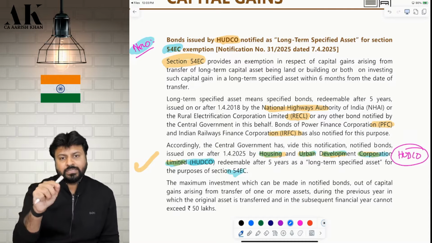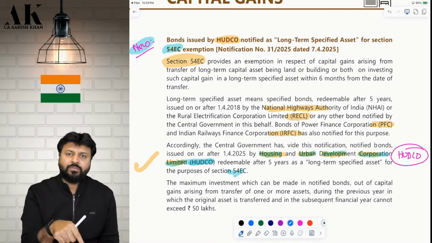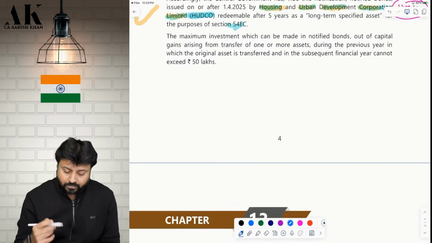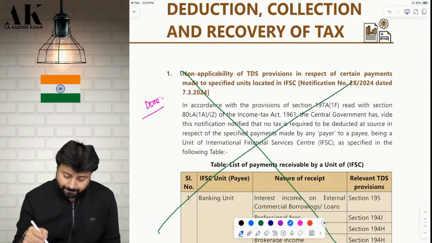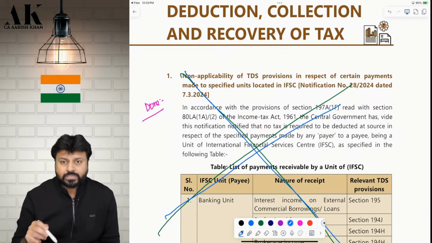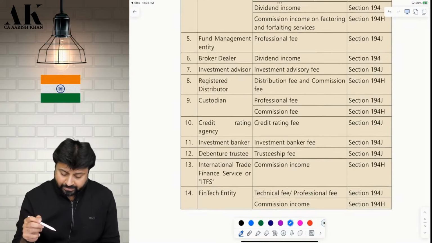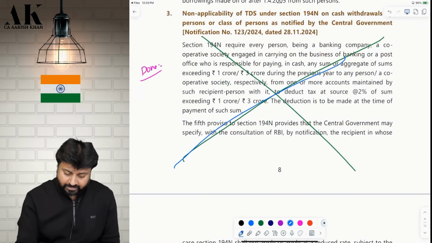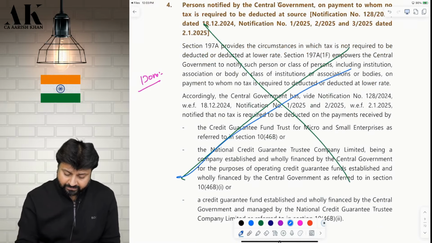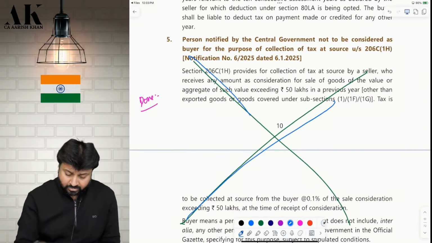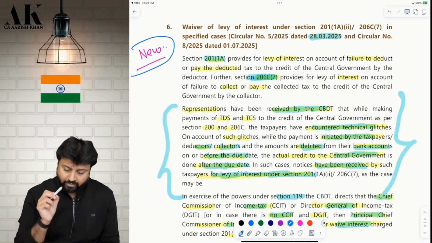You will get all these things in the 16 pages. While learning, you learn from here, but while revising, you can revise directly from the 16 pages. That is sufficient. Okay. Now, second. The second amendment we have done earlier. You can go and check the September 25 video and September 25 file also. We have done this also. We have done this also. This was also covered in the September 25 file. Now, next one.